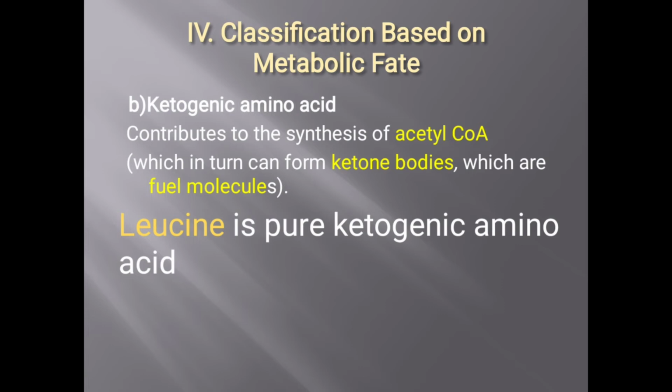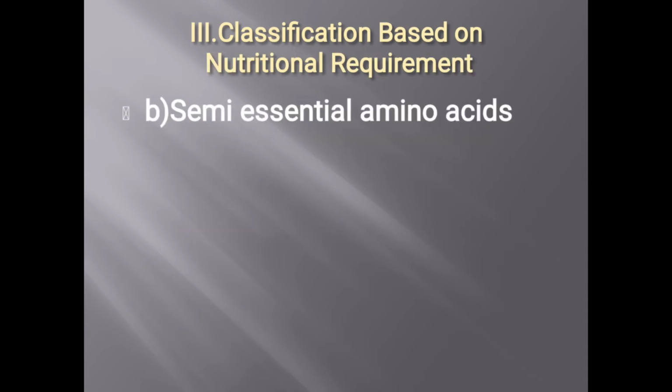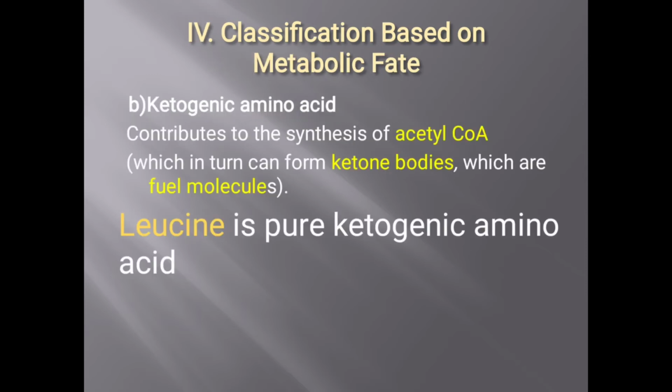Last one question, MCQs asked. Name one pure ketogenic amino acid, one word answer. Pure ketogenic amino acid is leucine. Leucine. Okay. Pure ketogenic is leucine.